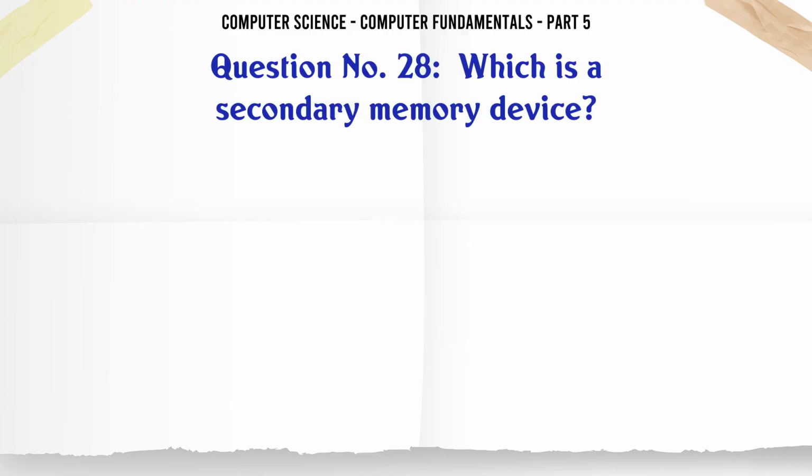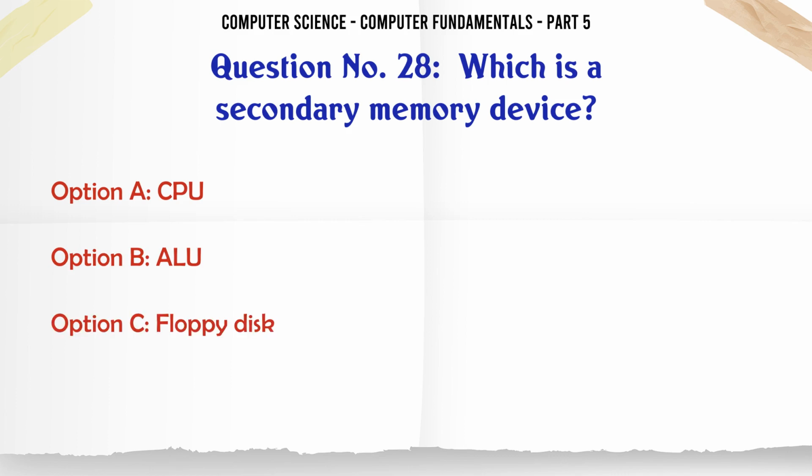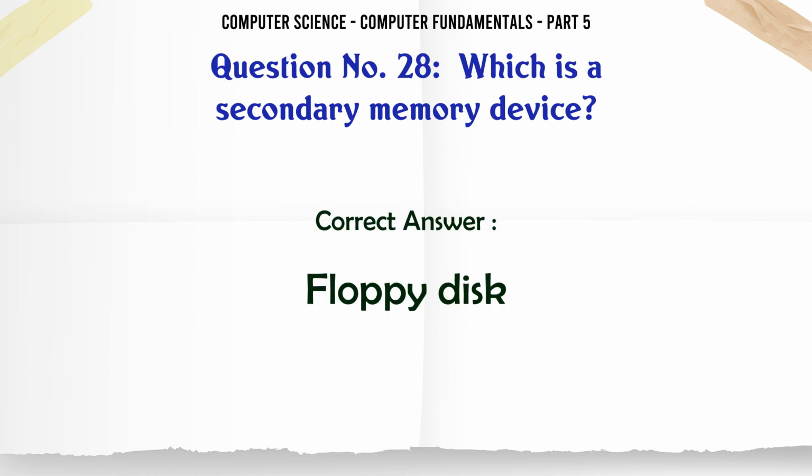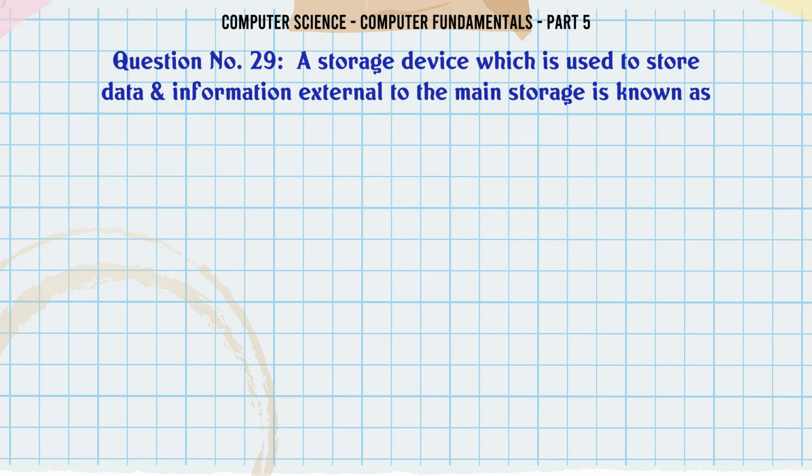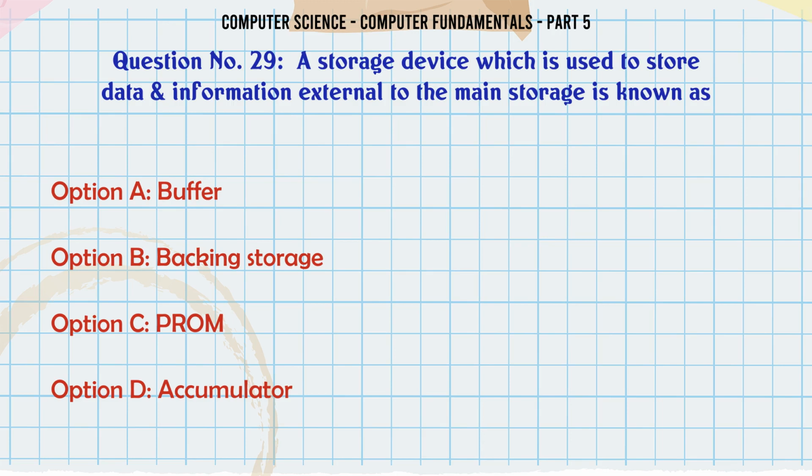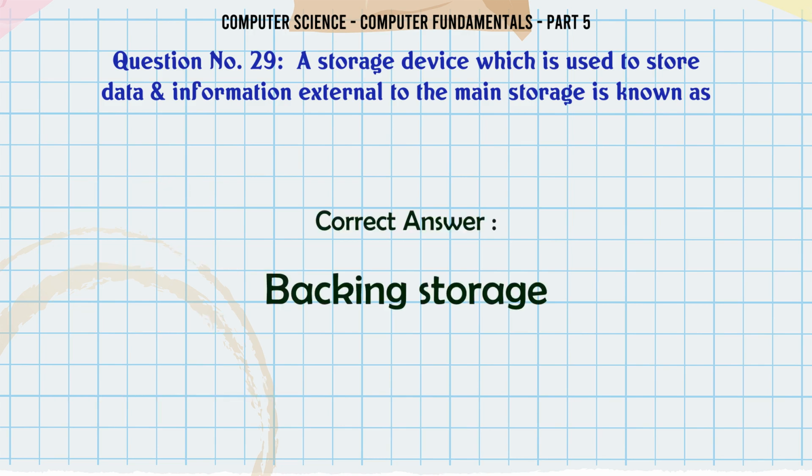Which is a secondary memory device? A. CPU. B. ALU. C. Floppy disk. D. Mouse. The correct answer is floppy disk. A storage device which is used to store data information external to the main storage is known as A. Buffer. B. Backing storage. C. PROM. D. Accumulator. The correct answer is backing storage.